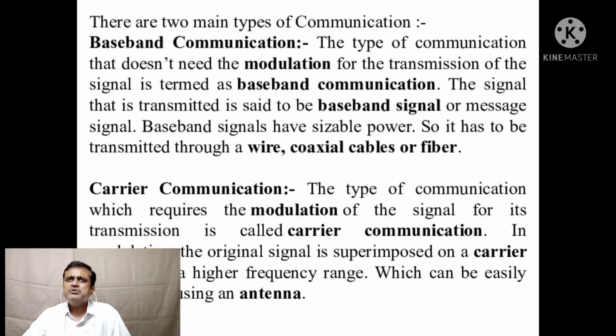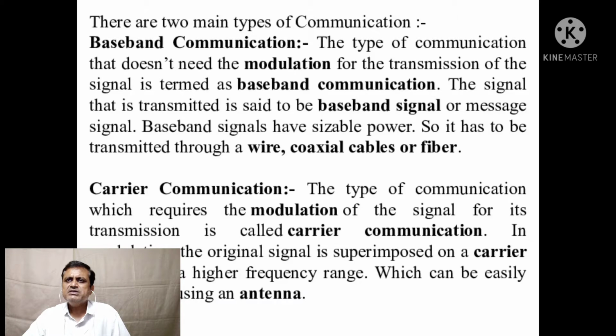There are two main types of communication: baseband communication and carrier communication. Baseband communication is the type of communication that doesn't need modulation for the transmission of the signal. The signal that is transmitted is said to be a baseband signal or message signal. Baseband signals have sizable power, so they have to be transmitted through a wire like twisted pair cable, coaxial cable, or fiber optic cable.